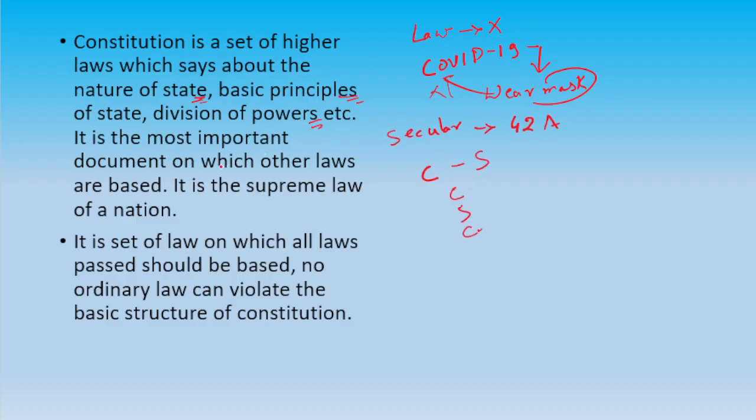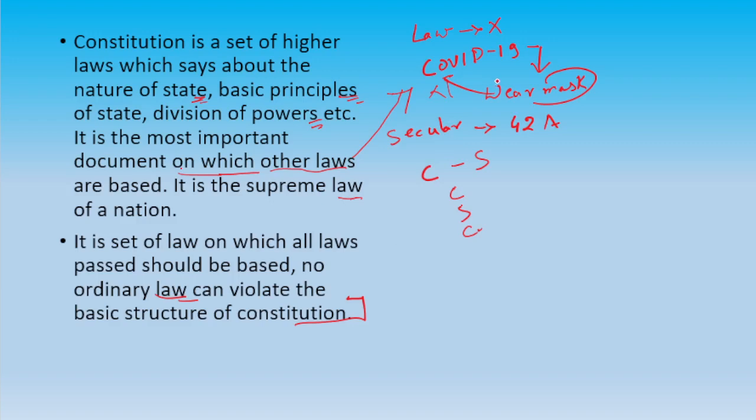And it is the most important document on which other laws are based. As I told you, this law was based on what? Constitution. It is the supreme law of a nation. No law is more superior than the constitution. It is a set of laws on which all laws passed should be based, and no ordinary law can violate the basic structure of the constitution. We will study about the basic structure. We can amend the constitution, but we can't change its basic structure.